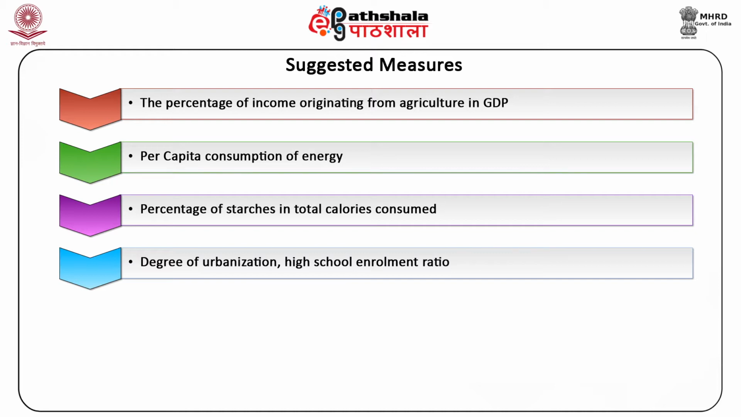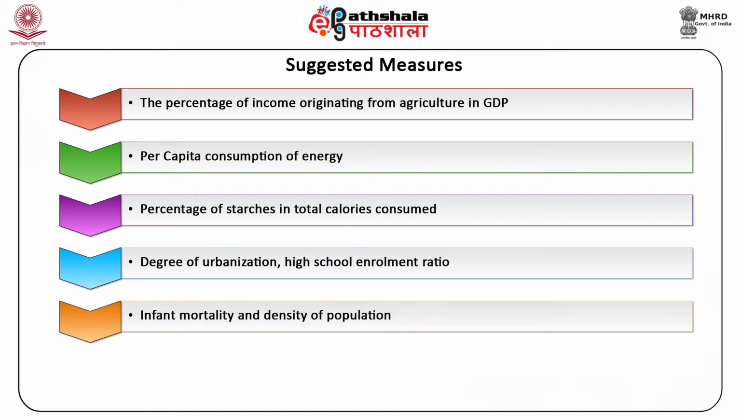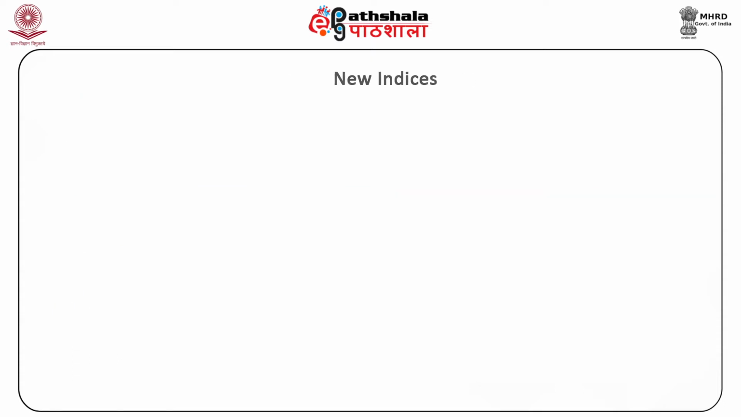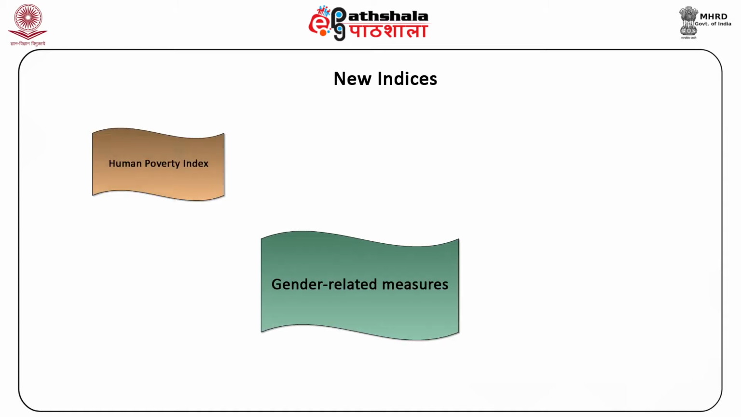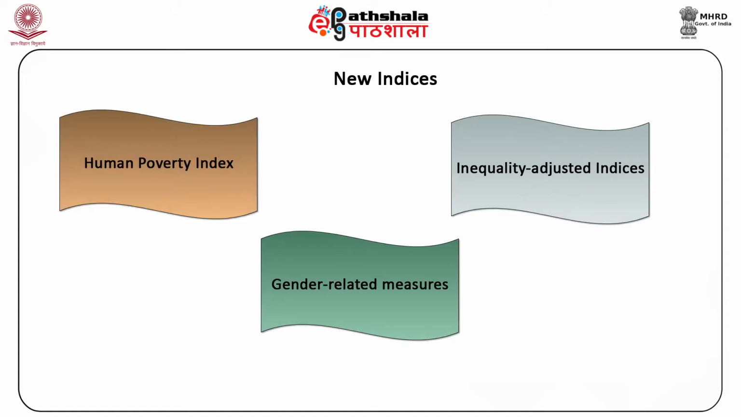If the ratio of school enrollment, the degree of urbanization, and life expectancy is rising in a country, they are considered to be positively related to economic development. Infant mortality and density of population: if in a country the infant mortality and density of population are high, it is considered to be negatively related to economic development. Three most important new indices are Human Poverty Index, gender related measures, and inequality adjusted indices.